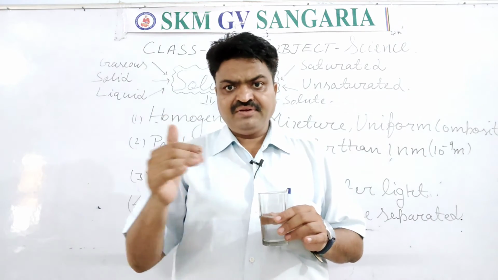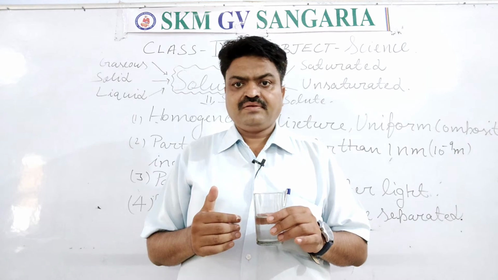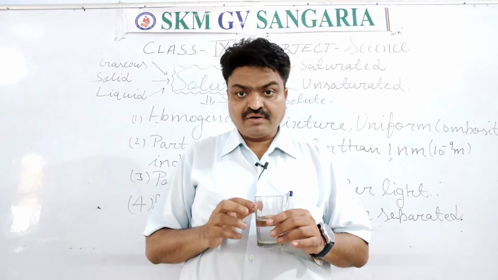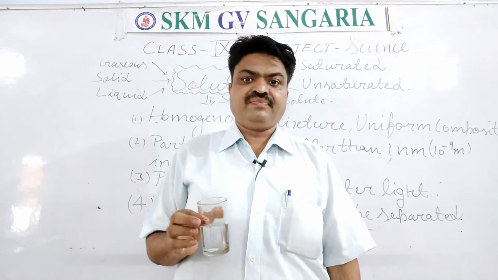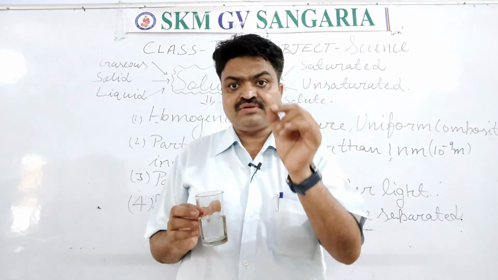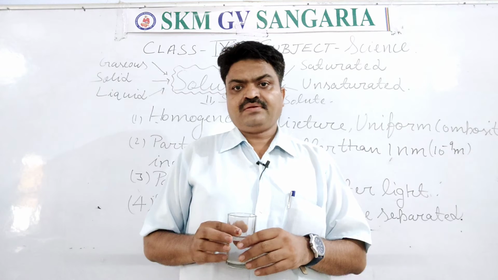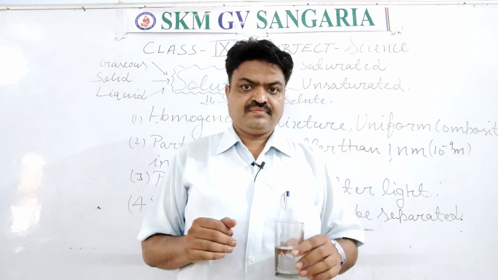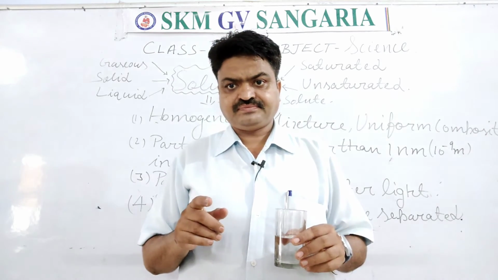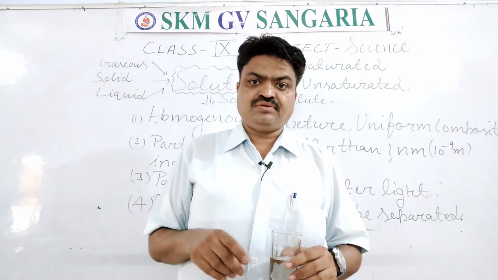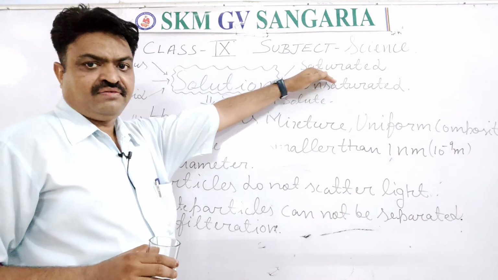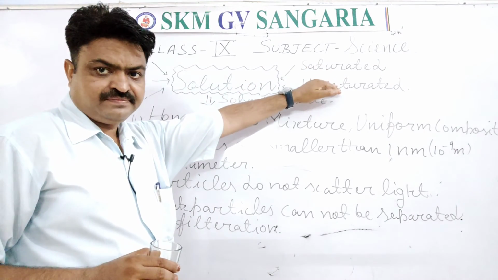Now again we categorize solutions into two types according to saturation, according to the concentration of the solute. There are two types of solution, students. First is saturated solution. Here I have written saturated.